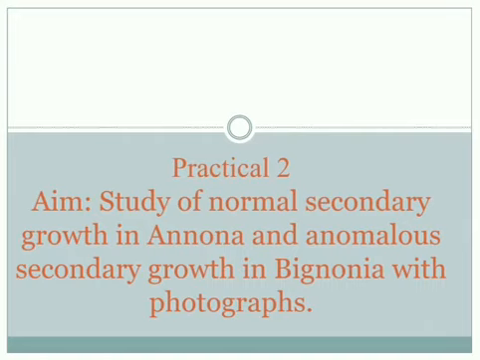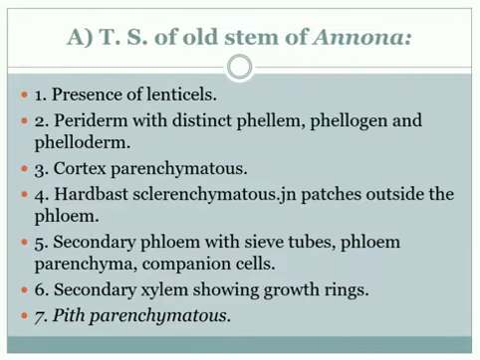Then formation of additional cambia, presence of medullary bundles, and inter and intraxylary phloem. These are some anomalies, mostly found in some plants, and such secondary growth is known as anomalous secondary growth. Let us see one by one.